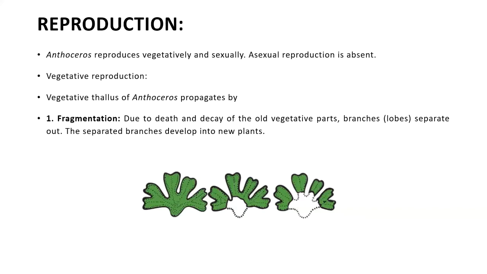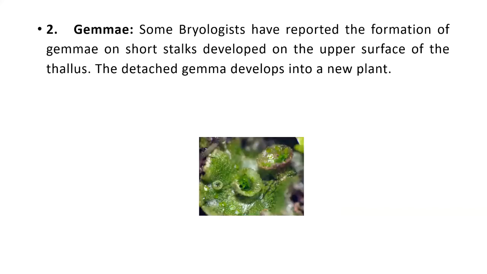But over here, fragmentation can be seen. The second method is by formation of gemmae. Some bryologists have reported the formation of gemmae on short stalks developed on the upper surface of the thallus, that is the dorsal surface. And these gemmae have a lot of reserve food material. So if they get detached, each of the gemmae can develop into a new entire plant body under favorable conditions.